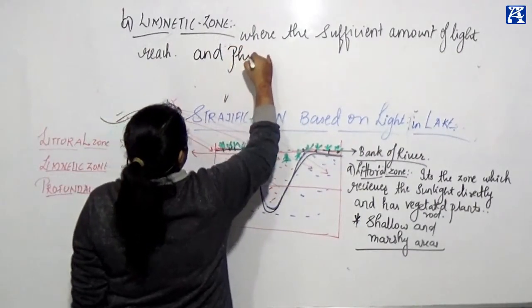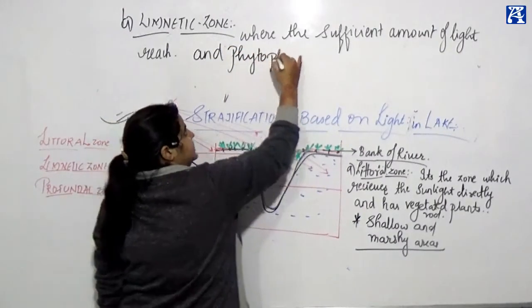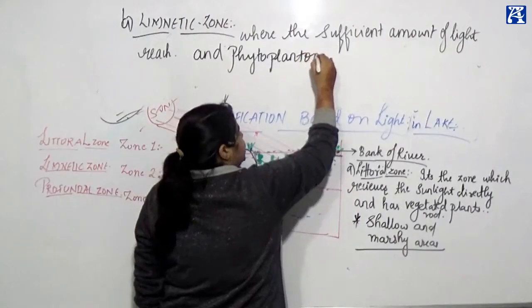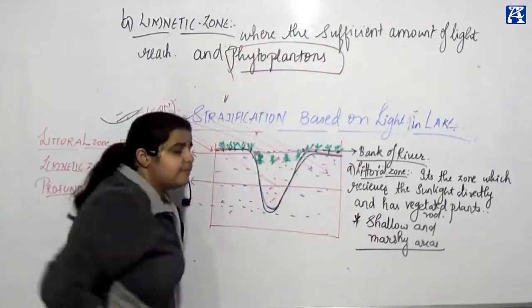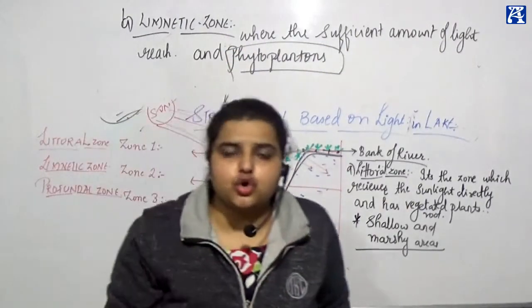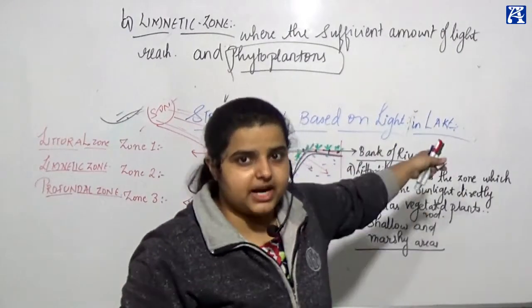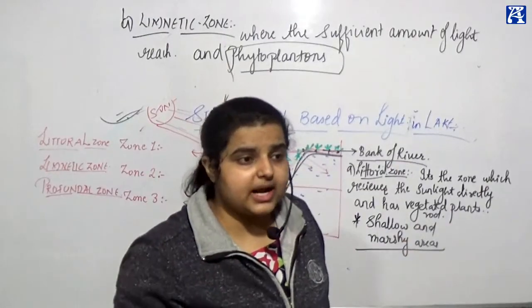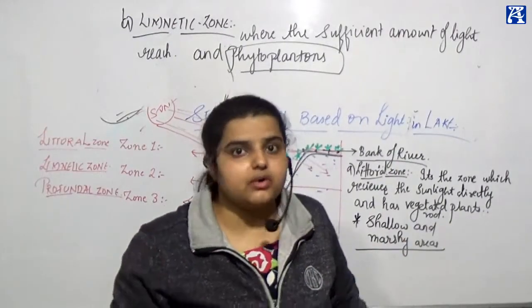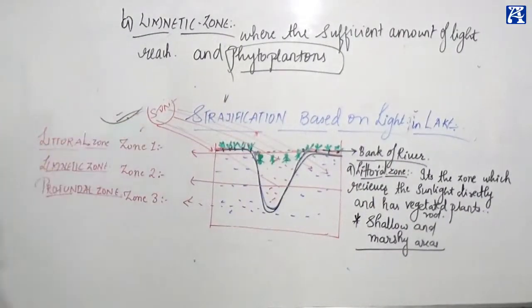What are these phytoplanktons? These phytoplanktons are the floating plants. The presence of phytoplanktons in which zone of the river stratification is the question, and the answer is limnetic zone. Clear?